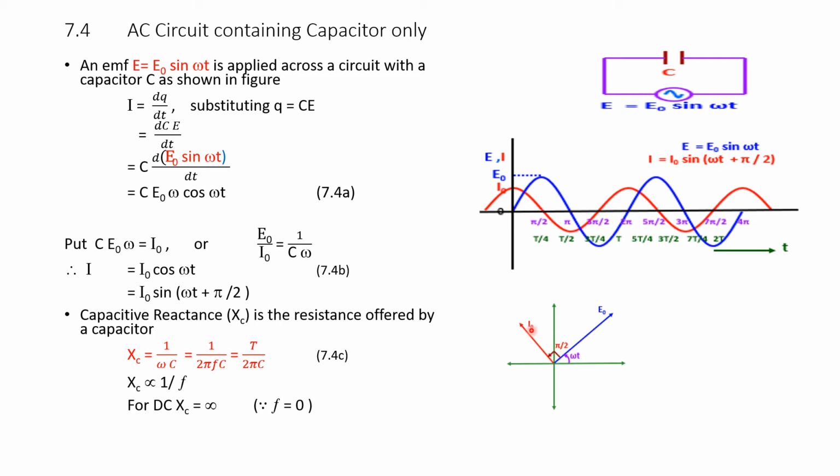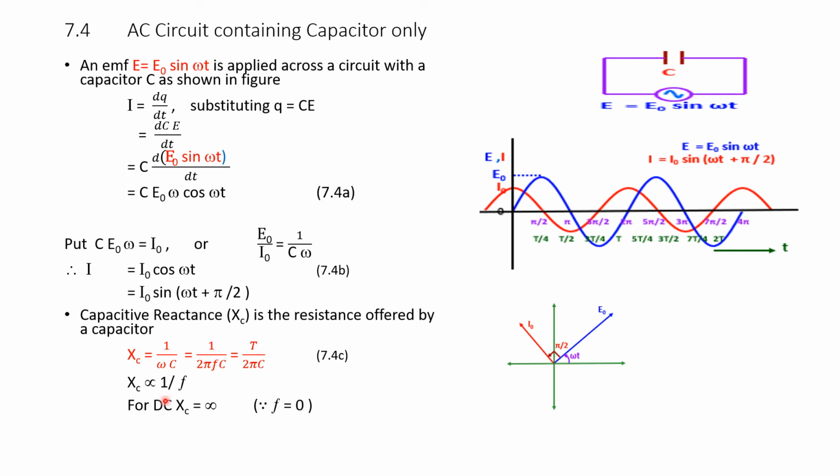So E is a vector with peak value E naught, the cyclic period is omega t, and current leads the voltage by 90 degrees.